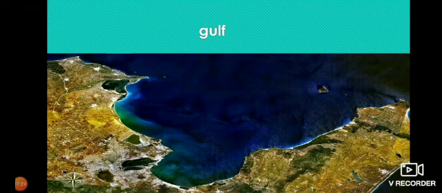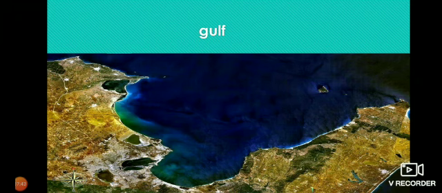Next, can you give some examples of Gulf? They are the Gulf of Mannar, Gulf of Kutch, and Gulf of Khambhat. These are some of the examples of Gulf.